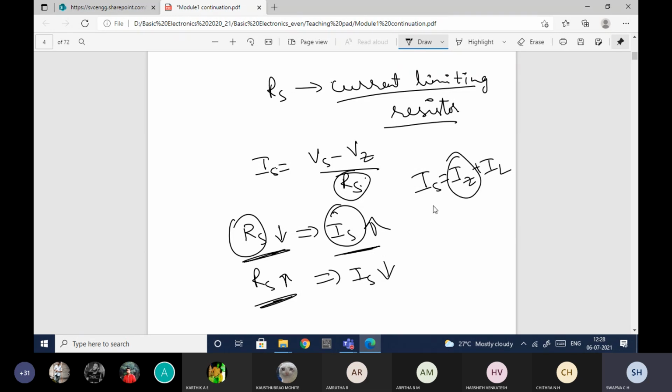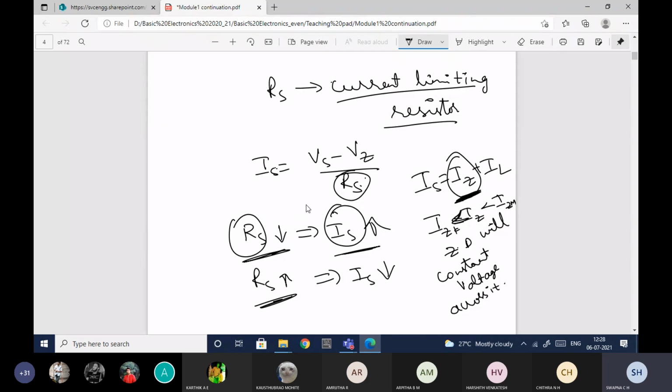Why do I need to control the current through the Zener diode? Because this IZ, the current through the Zener diode, should be maintained in between IZK and IZM, so that the Zener diode will provide a constant voltage across it.